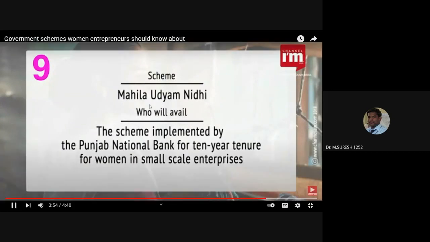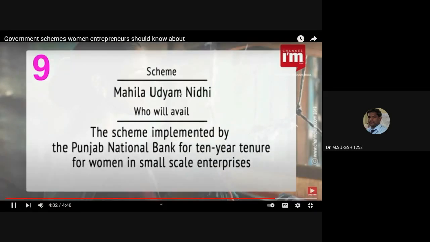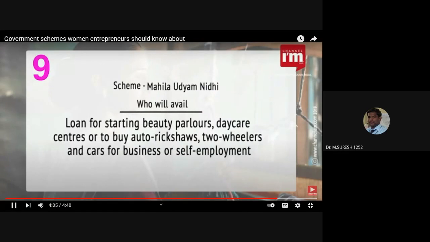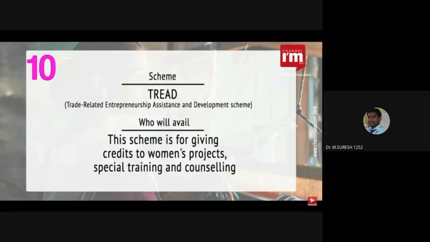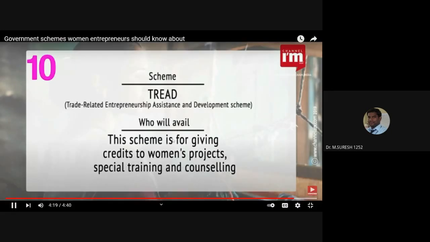Mahila Udyam Nidhi is a scheme implemented by the Punjab National Bank for a 10-year tenure for women in small-scale enterprises. Loans can be granted for starting beauty parlors, daycare centers, or to buy auto rickshaws, two-wheelers and cars for business or self-employment. Trade or Trade-Related Entrepreneurship Assistance and Development Scheme is a scheme for giving credits to women's projects, especially training and counseling.